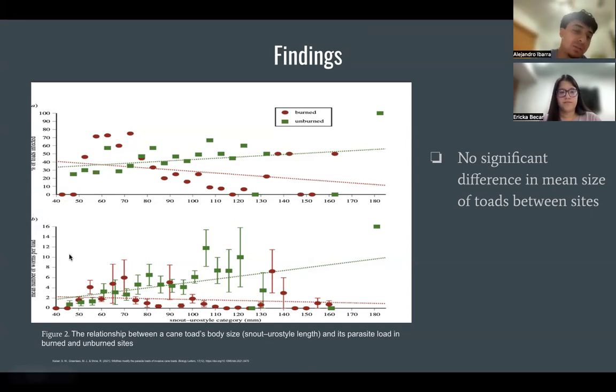In graph B, the y-axis represents mean number of worms per toad, and the x-axis stays consistent with graph A, which is toad body size. We can see here again in the smaller toads, very little variability in the mean number of worms per toad in burned sites and in unburned sites. But again, as toad size becomes larger, we can see the mean number of worms per toad increase in the larger toads in the unburned sites. And as toad size gets larger in burned sites, we can see a decrease in mean number of worms per toad.